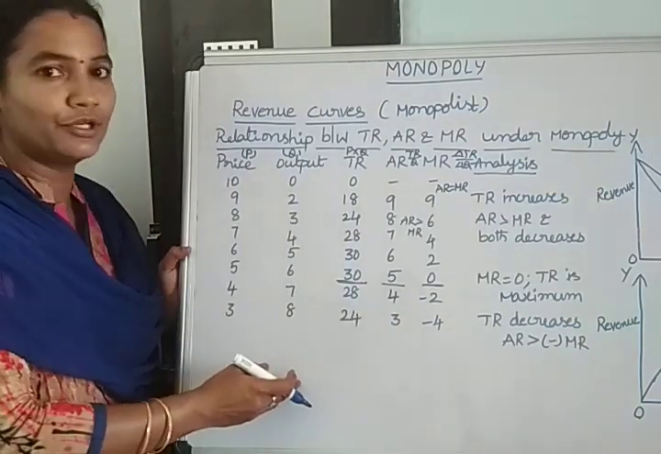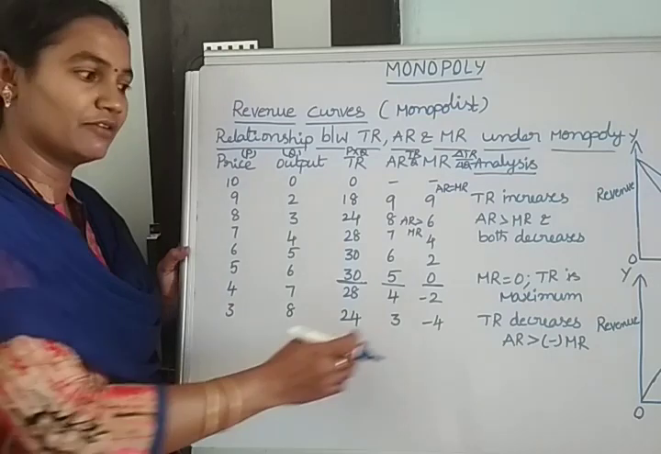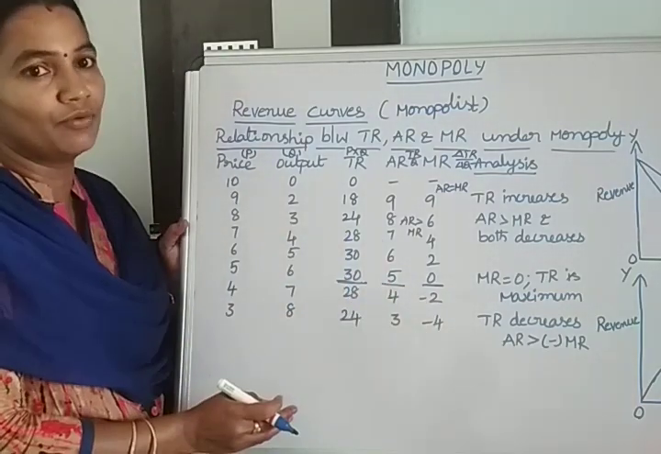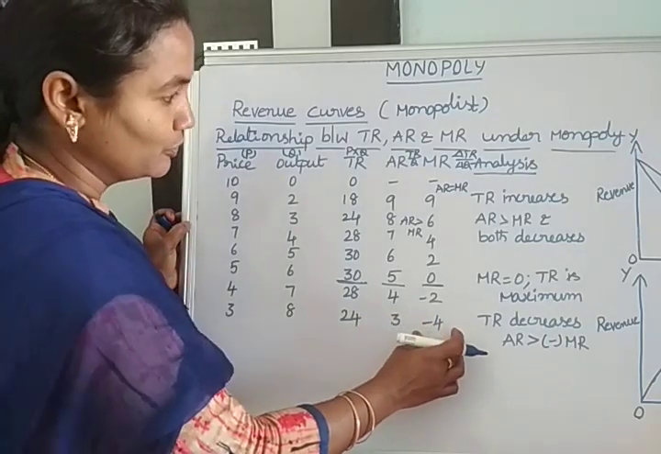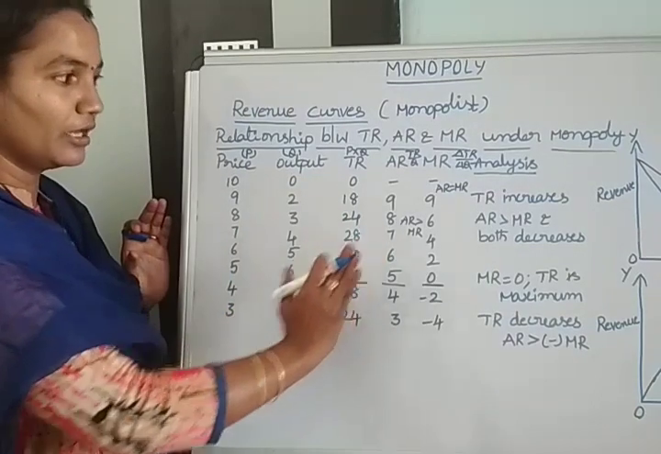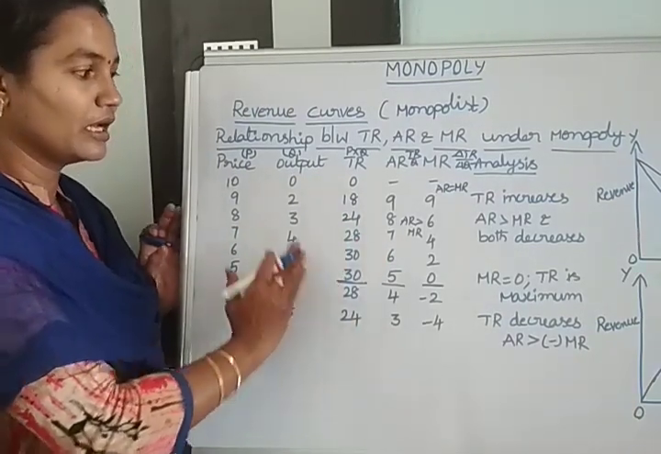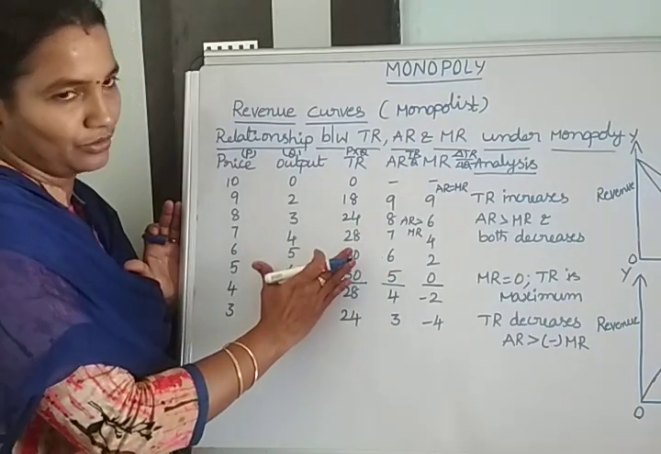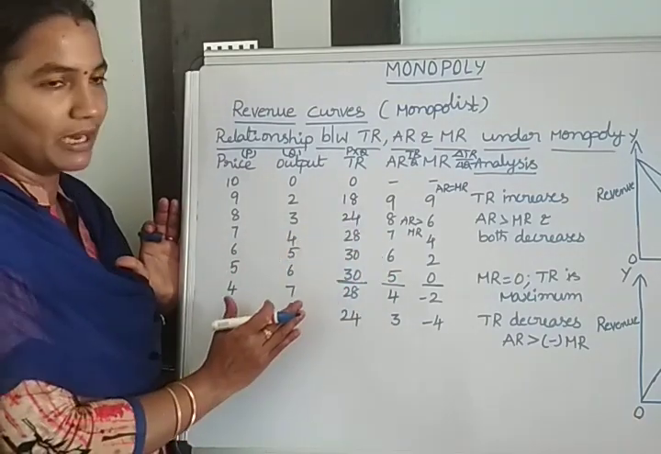Because with average revenue we are not getting negative values, but in marginal revenue we will be getting negative values. So on the basis of this table, we have explained the relation between the revenues under the monopoly market.